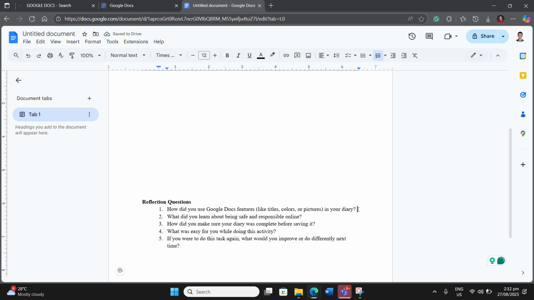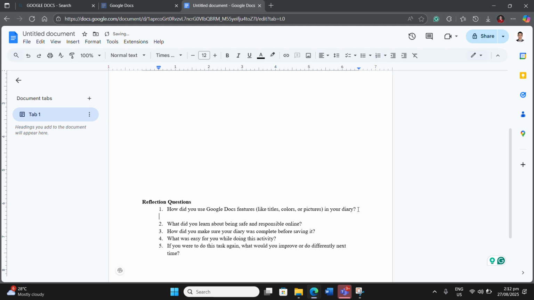And then after that one, you may write your answers after the number. So to make it, you're going to click space, and then to add style, you're going to add a bullet. Click a feature right here above. These are the features that you can maximize the use of bullet. So you're going to click bullet and then start typing your answers.